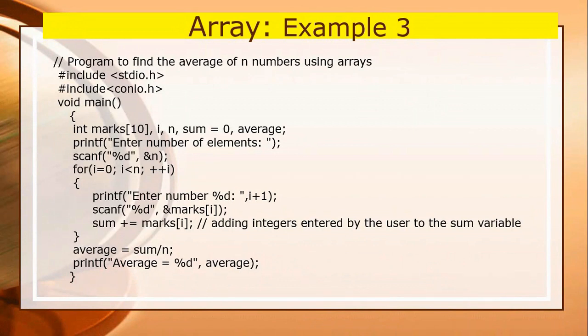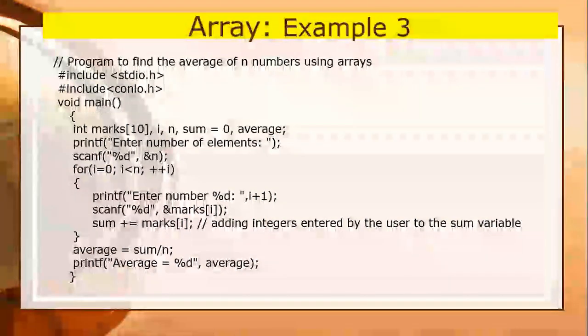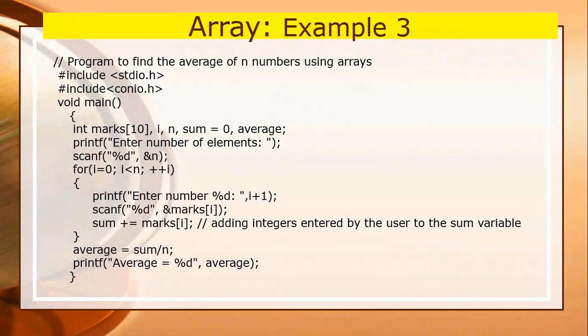So you can calculate the average of 50 marks, or 20 marks, whatever number you want, you can calculate it easily. That's why here I have taken the variable n. Now suppose you want to calculate the marks of only 5 students. Just enter the value of n as 5, then the for loop will execute 5 times.